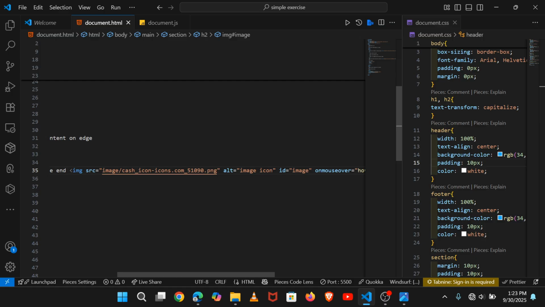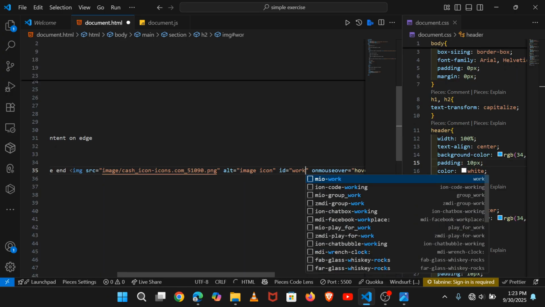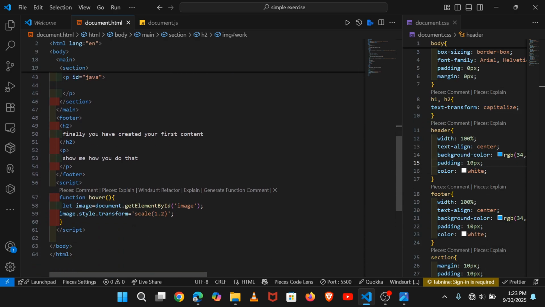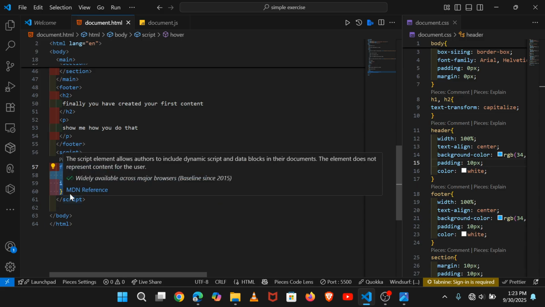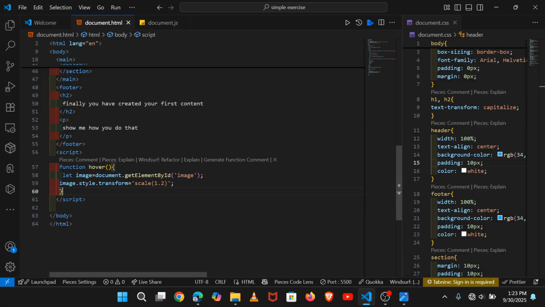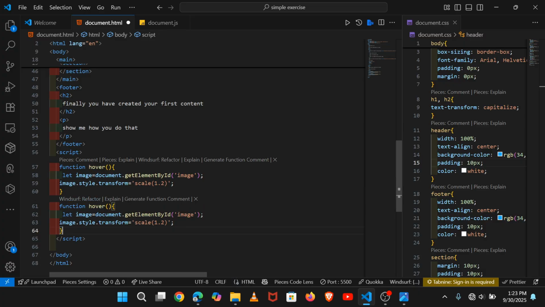Let's change the ID and say work, like this. Ctrl S to save and give them different IDs, and come here, Ctrl C, Ctrl V here, hover 01 like this, Ctrl S to save, and change the ID to worker like this.